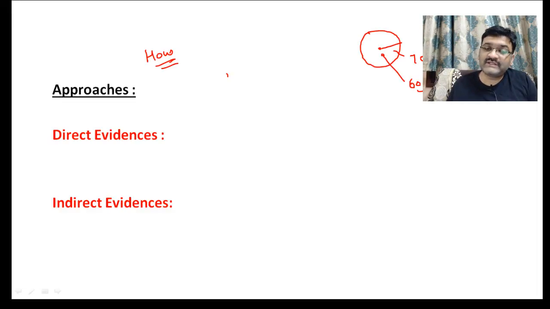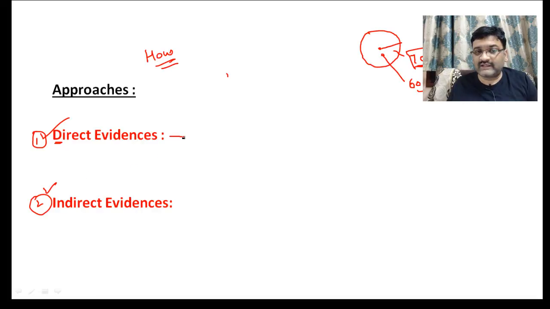The temperature inside the earth increases, and the radius is so large. In such a condition, can we really go into the interior of the earth and check what lies inside? So there are two approaches. The study of the interior of the earth can be based on, number one, direct evidences, and number two, indirect evidences.